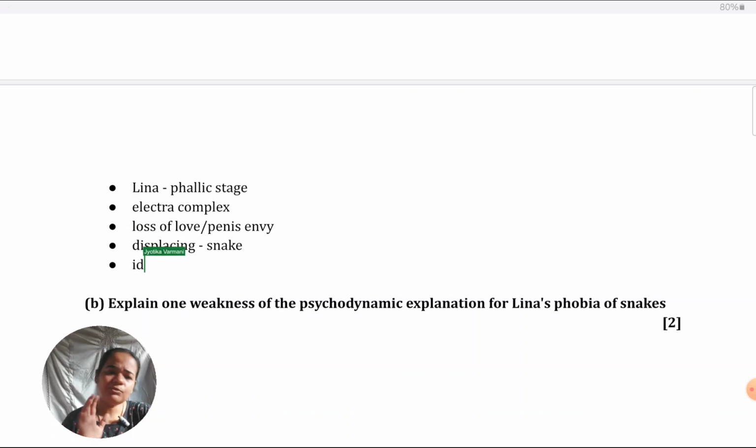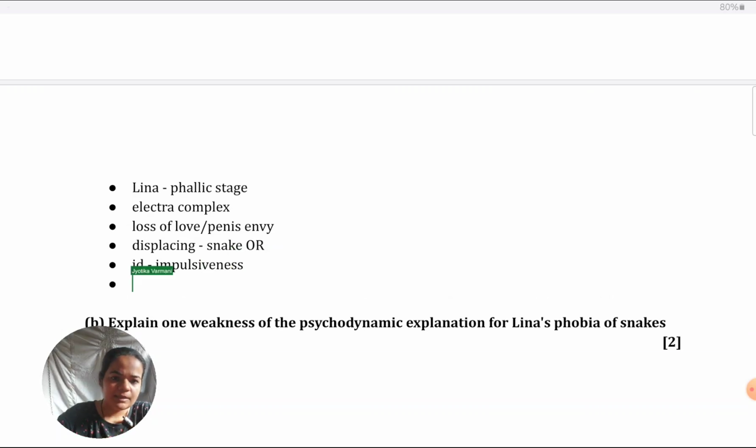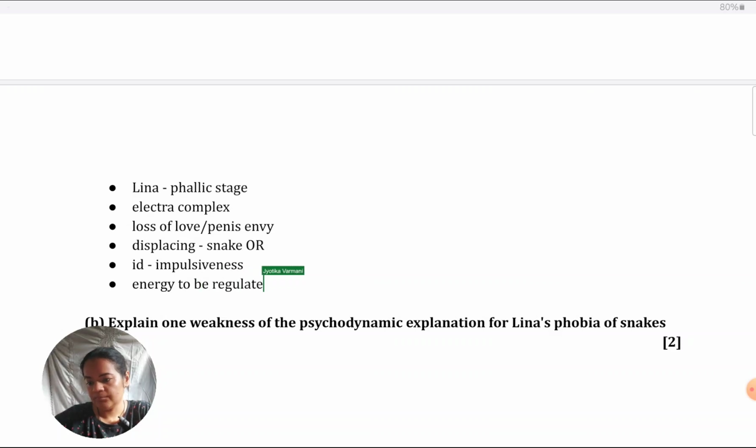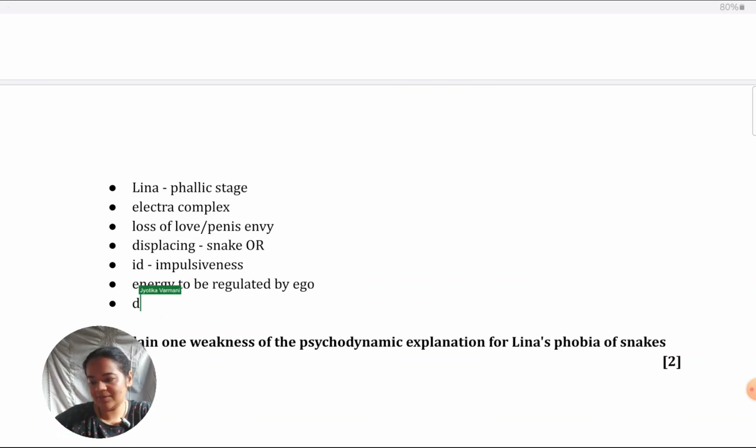Otherwise, if you have to put in general terms, you could talk about the id. It creates a lot of impulsiveness in childhood. So use terms like id, impulsiveness. Then what can happen because of that is this energy needs to be regulated by the ego. And in Lina's case, what this would mean is maybe a lot of negative energy is being generated by her id, pushing her to experience very negative emotions like anger, frustration, upset. And then it is the ego which is trying to channelize this energy by using a defense mechanism.